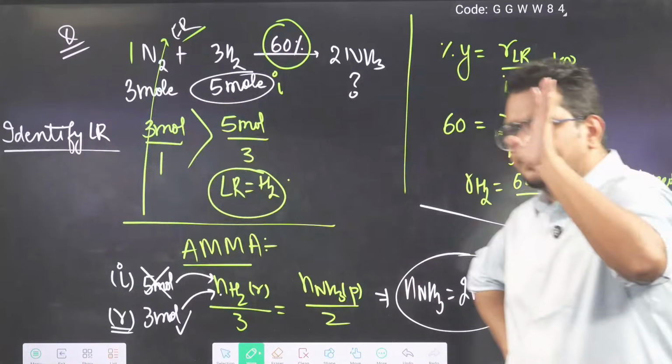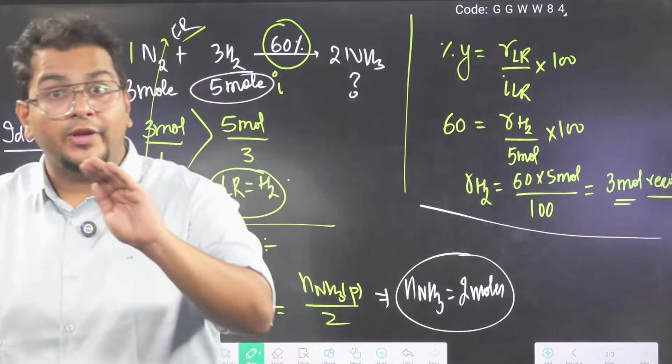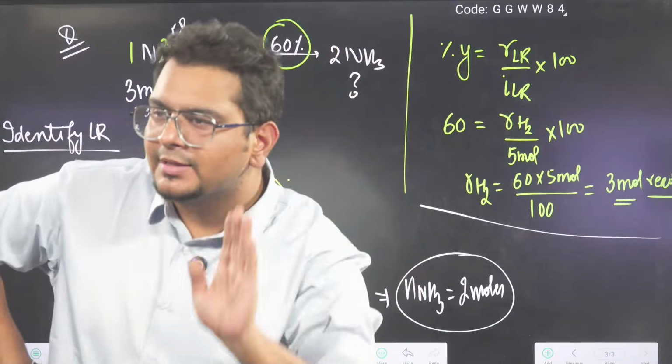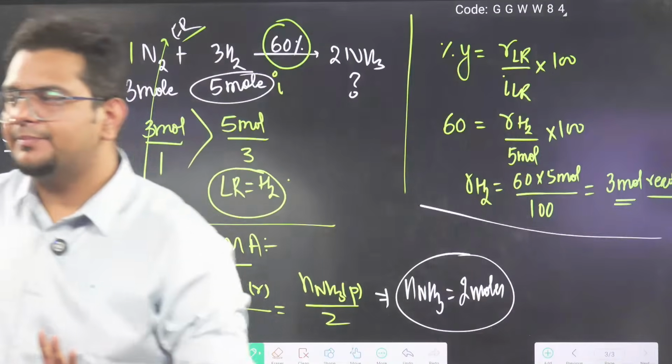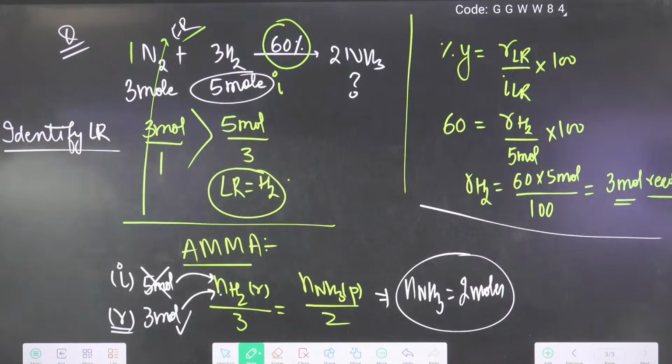Give a quick yes. Percentage clear, basic idea. Now we have to practice this for the next 45 minutes. You will get it, don't worry. But basic idea clear came? Why am I not putting limiting reagent directly? Because 5 out of 5 mole is not reacting bhai, only 60% reacting.